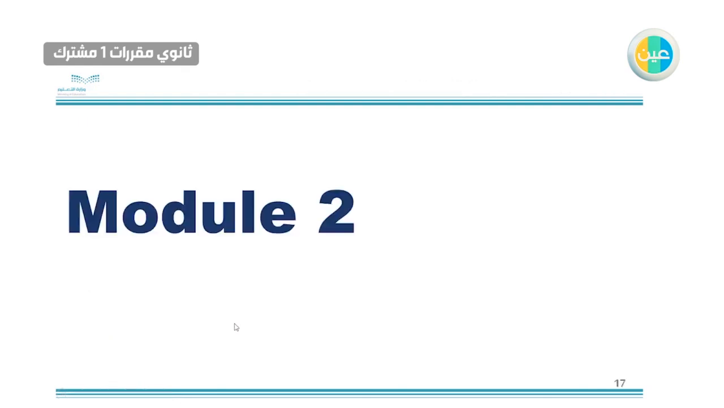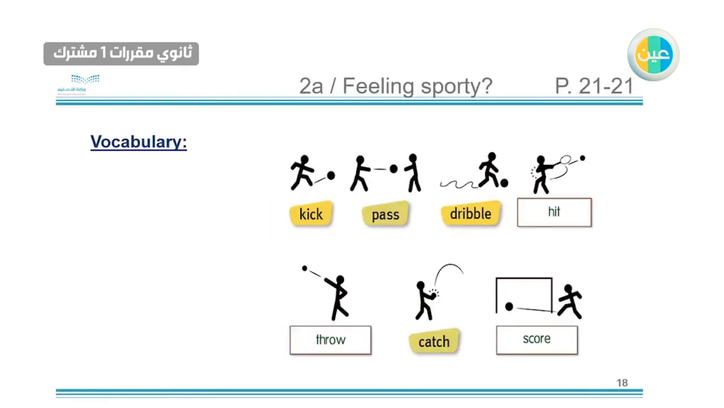Module number 2, vocabulary. We have these words like kick, here in like soccer or football. Pass, when you give your teammates the ball. Dribble, like when you're moving behind or like moving between the other team.